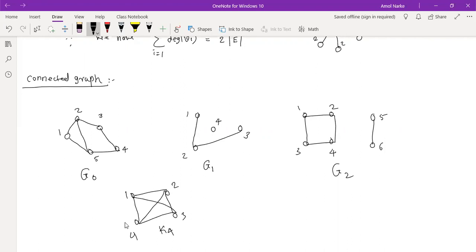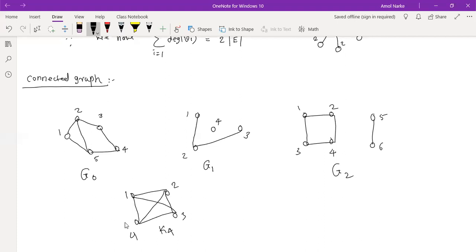Sir, means for G0 it is a path, right? Yes, yes, yes. It is a path, every point is connected, like 1 to 2, then 2 to 3, exactly. And here even 1 to 4 is the case also, right? Yes, 1 to 4 also, 1, 5, 4. But here in G1, whether 4 is connected to any other one? No. No, that's why it is disconnected.